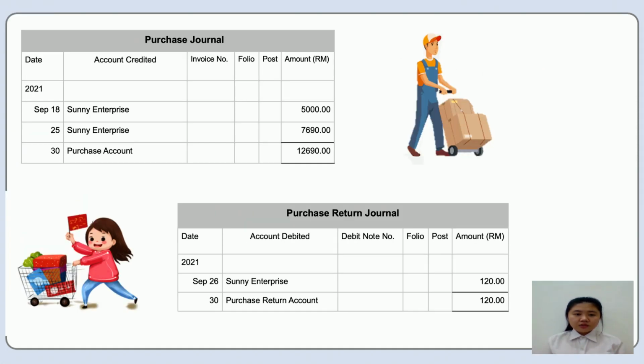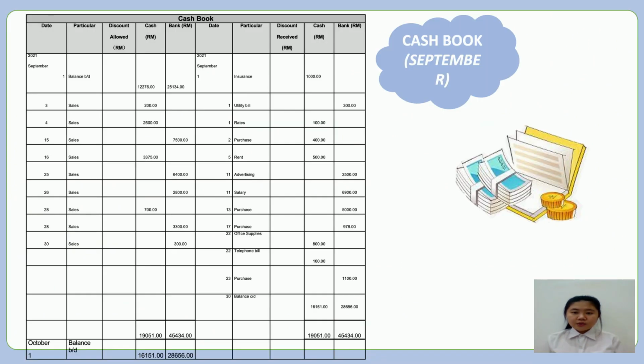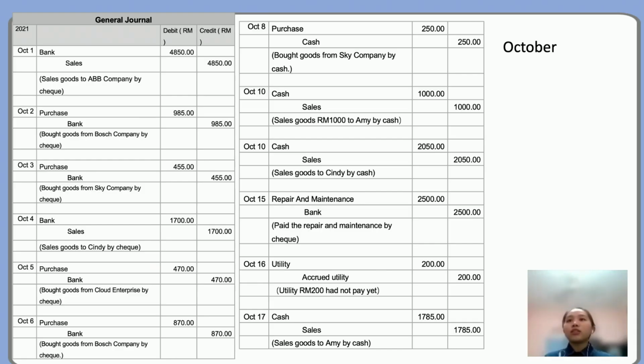Next, Purchase Journal. The total of the purchase account is 12,690 ringgit. Purchase Return Journal. The total of the purchase return account is 120 ringgit. Next, Cash Book in September. The balance c/d for bank account is 16,151 ringgit and the cash account is 28,656 ringgit. Let's take a look at the General Journal of October in Qiao Trading.